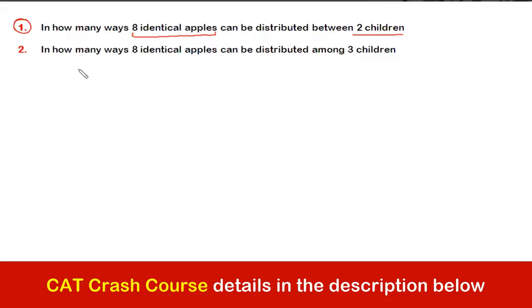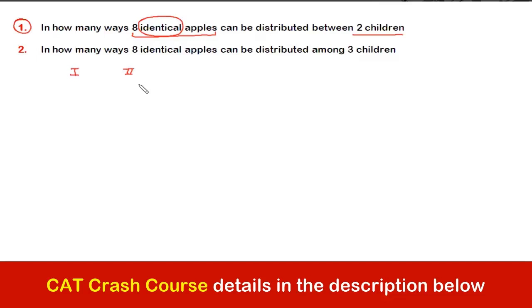So we can say that this is child 1 and this is child 2. Obviously, if you want to start the distribution, suppose you are the person who has been given the responsibility for the distribution of these 8 identical apples. Remember, this term is very, very critical, right? All the apples are identical. So the distribution will be different only if each of these 2 people is getting a different number of apples, right?